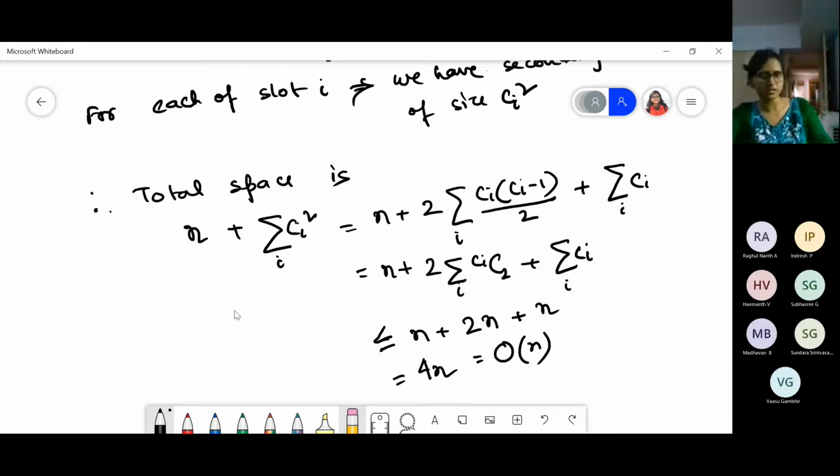Similarly, you can prove that if you just talk about the bins, it is not going to take more than 2n size. So for the bins, it is going to take 2n, actually exactly 2n. And there is another thing also to prove.